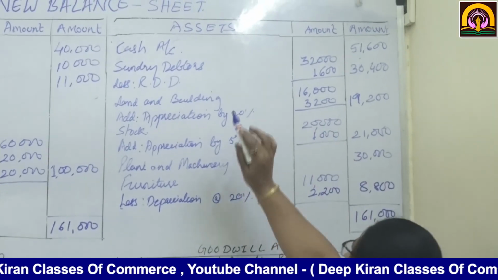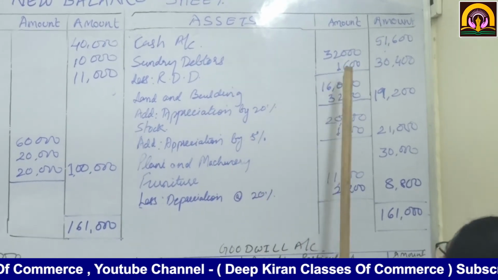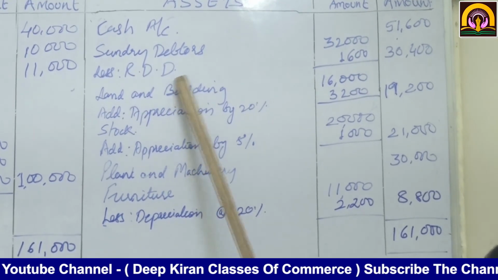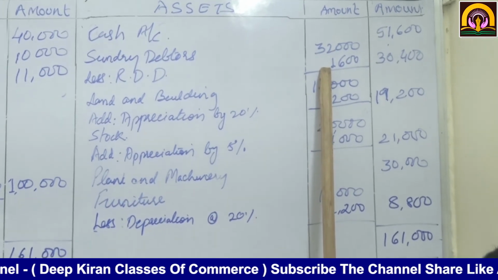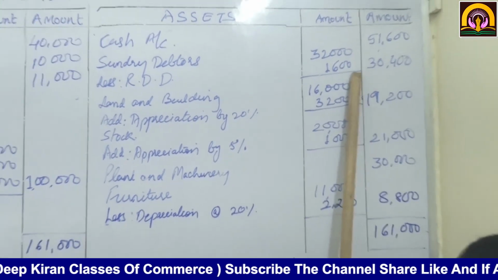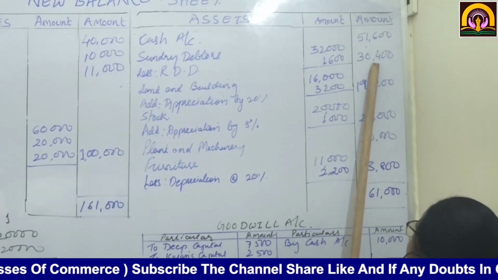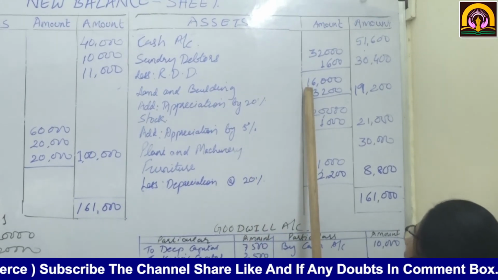Now see, sundry debtors. Sundry debtors 32,000 less RDD at the rate of 5%. Okay. So it comes to 1,600 and outer column 30,400. Land and building 16,000.